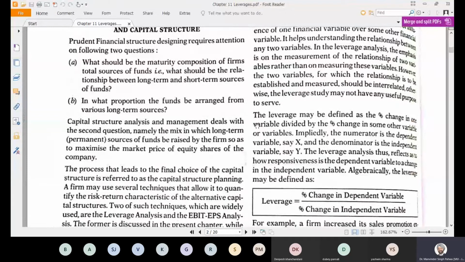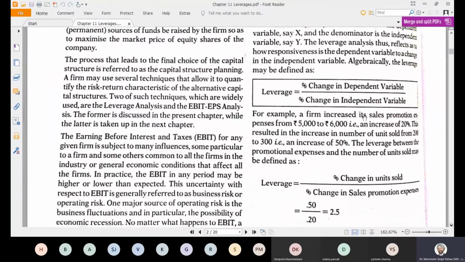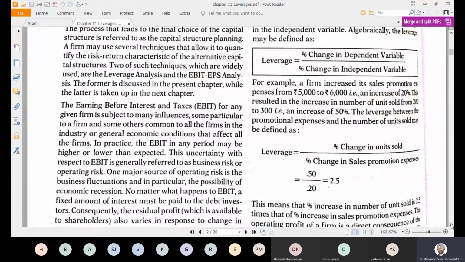Just read this. The leverage may be defined as percentage change in one variable divided by percentage change in some other variable or variables. Or impliedly, the numerator is a dependent variable, say x, and the denominator is an independent variable, say y. So leverage is given by this formula, which means leverage is equal to percentage change in dependent variable upon percentage change in independent variable. Now here a small example has been taken. If a firm increases its sales promotion expenses from 5,000 to 6,000, that is 20%, this will result in an increase in sales also.